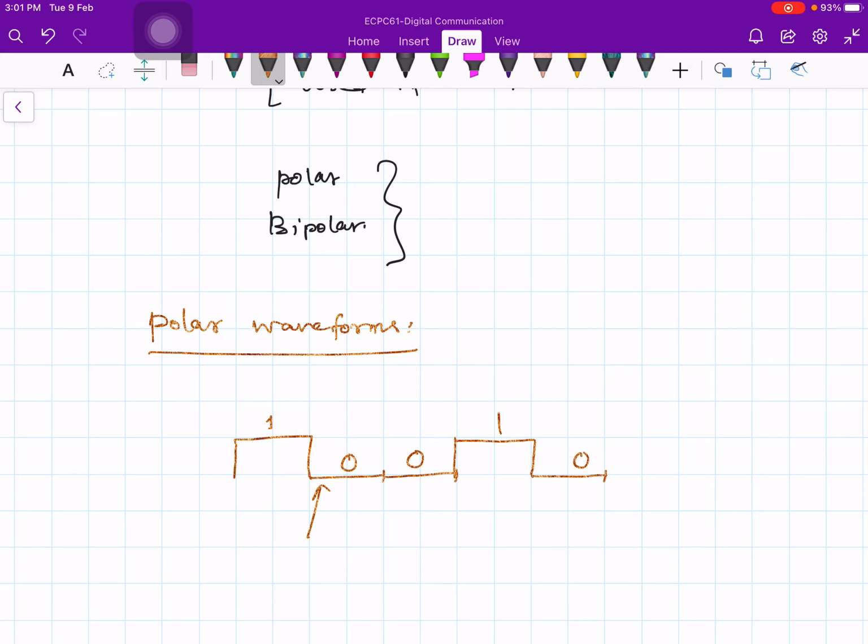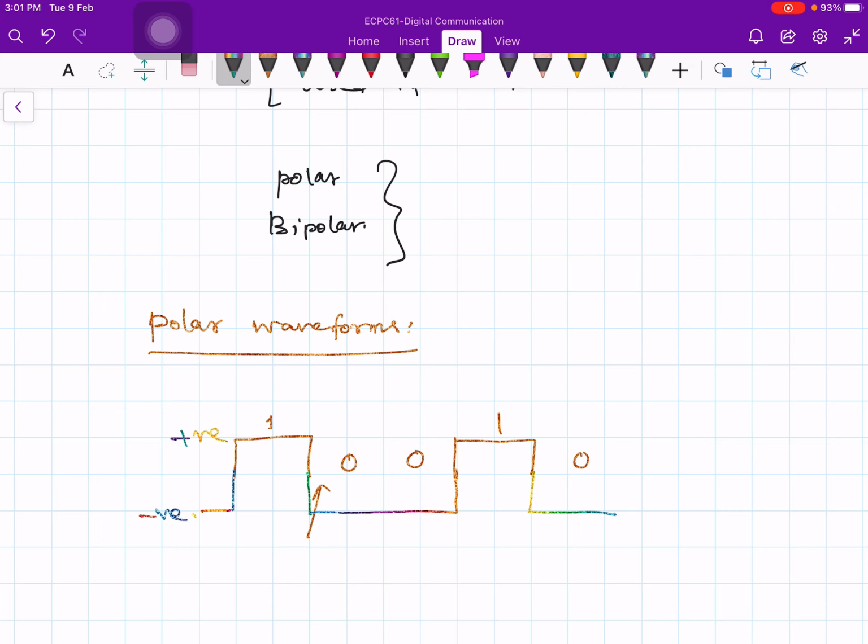Okay, so you will always be switching between positive voltage and negative voltage. Or else let me make it a little more clear. Instead of drawing like this, let me make it like this. So this is positive voltage and this is negative voltage, right?